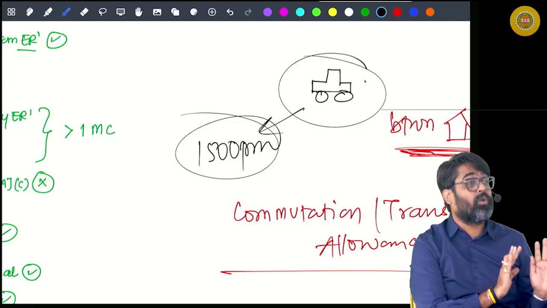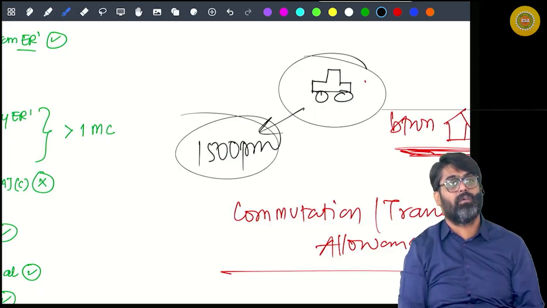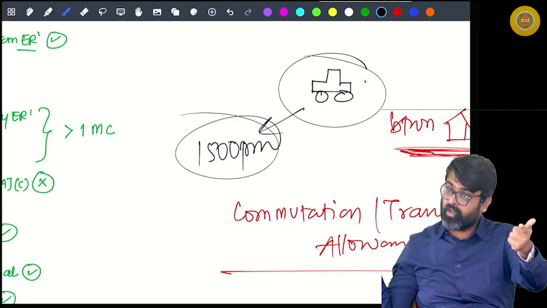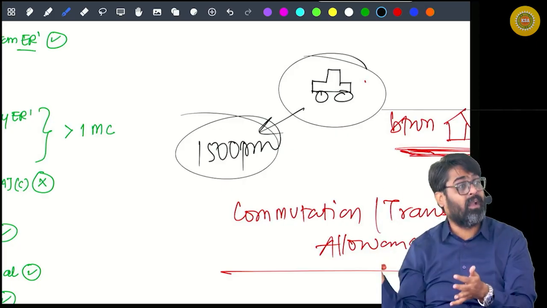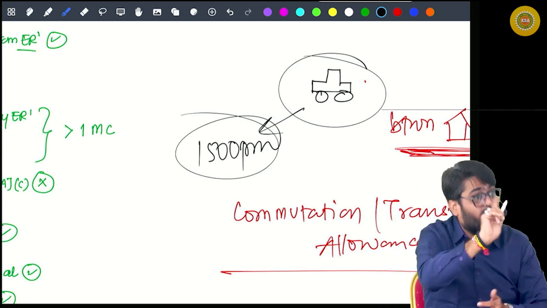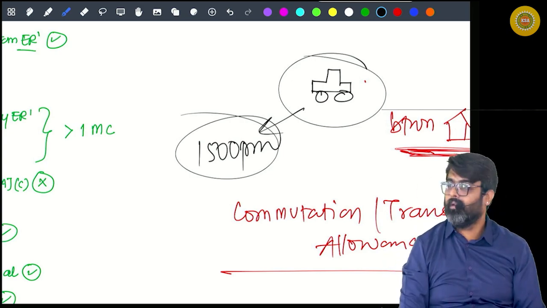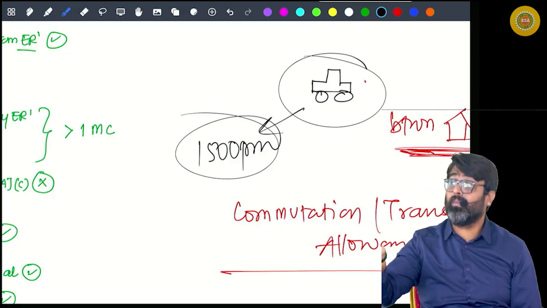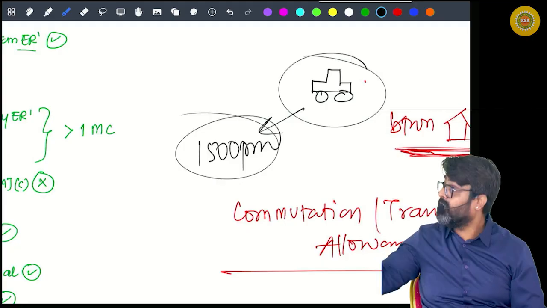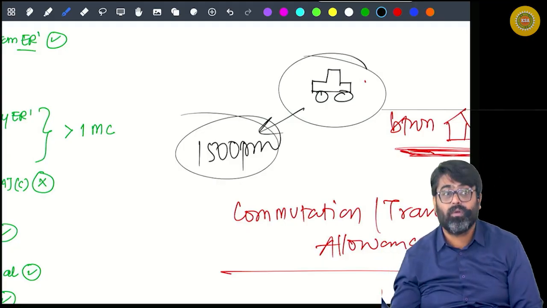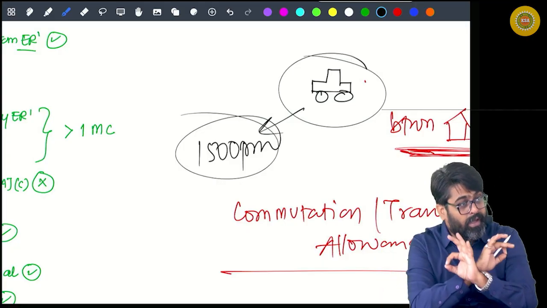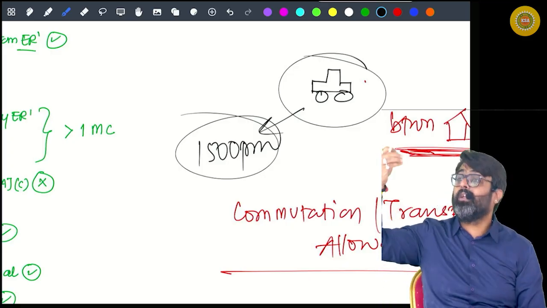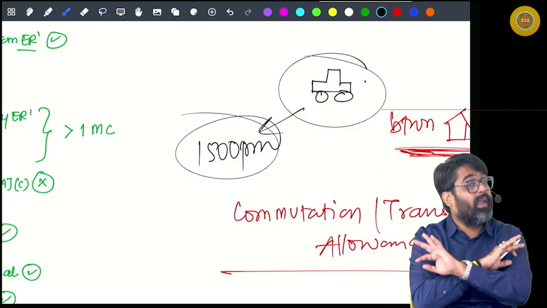Is it a perquisite or is it an allowance? If 1,500 per month amount is given, which you will spend for this... No, the benefit is given whose value per month is 1,500. If it was allowance, it was fully taxable, if you are a normal employee. But what if this benefit is given having this value? What will you do? Fully exempt. Even if the value is 1,500, even if you are a normal employee, it will not make any difference.